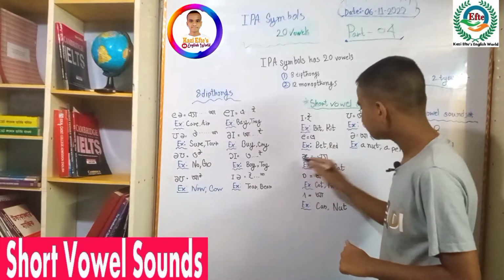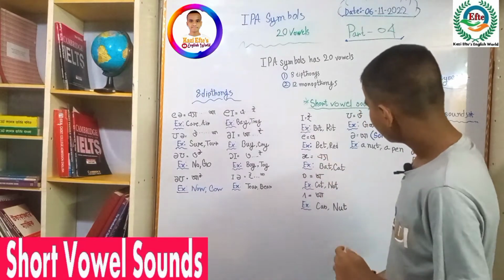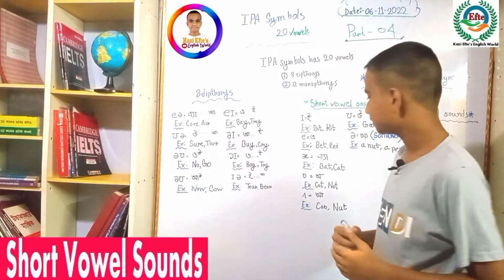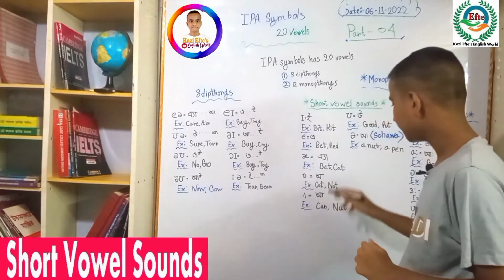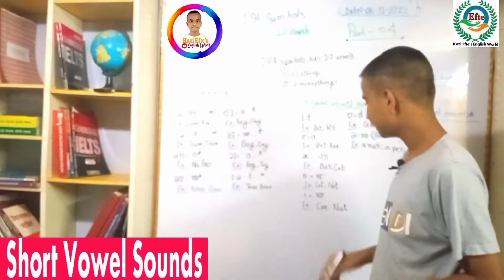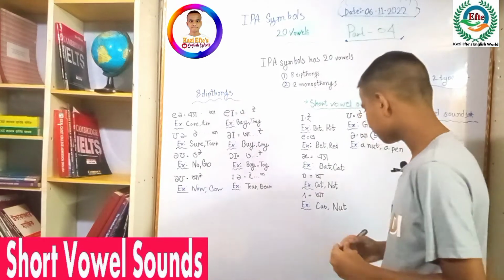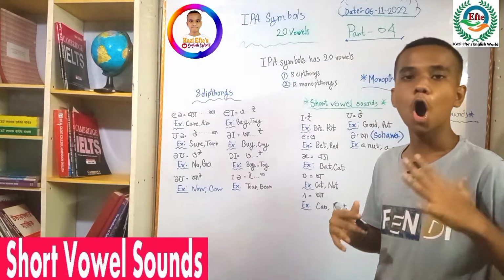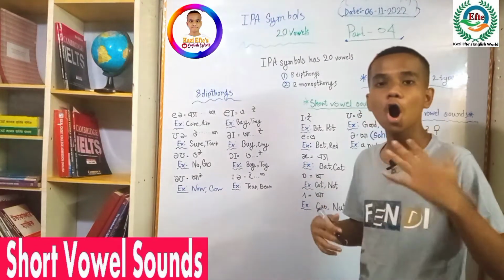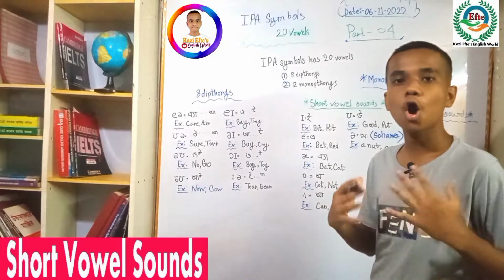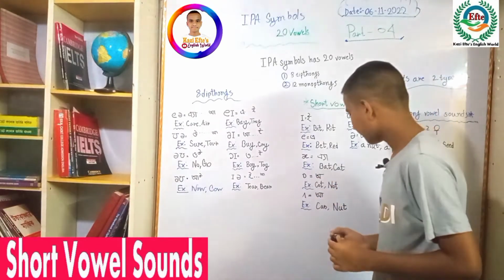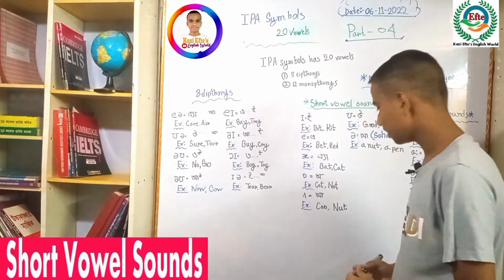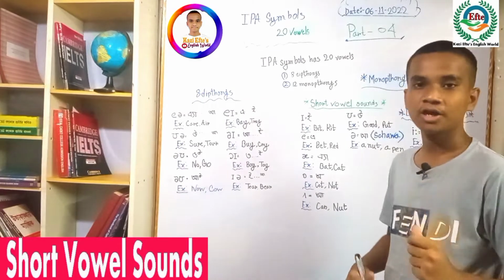And then you can see this symbol is like this. The pronunciation is 'a', shortly 'a'. For example, you can see bat, cat. And you can see this symbol, the pronunciation is 'o'. For example, cot, not. And you can see this symbol, the pronunciation is 'a'. For example, car, not.